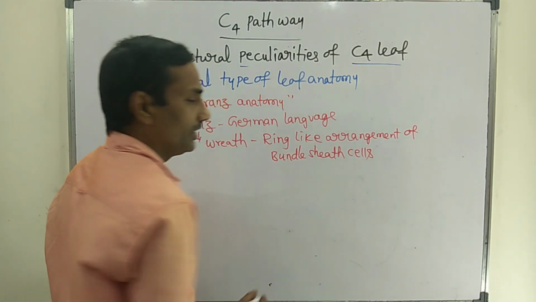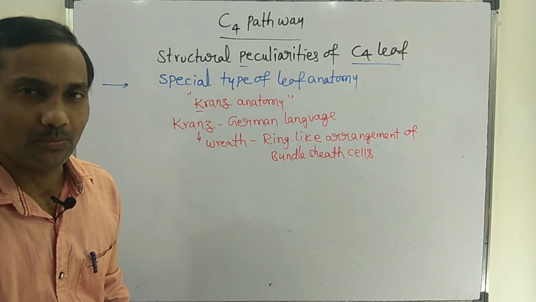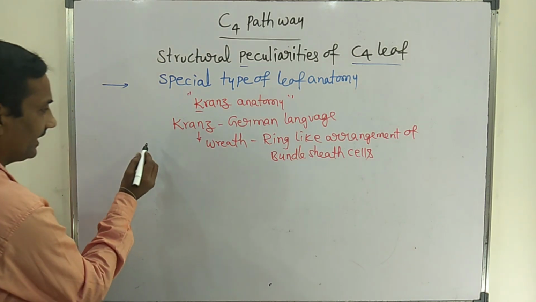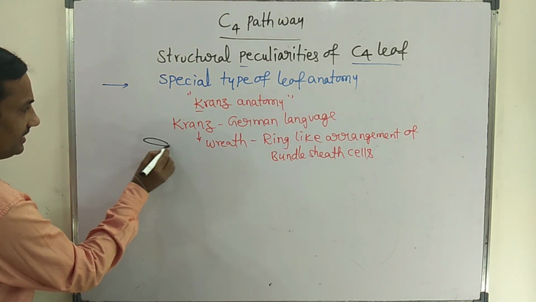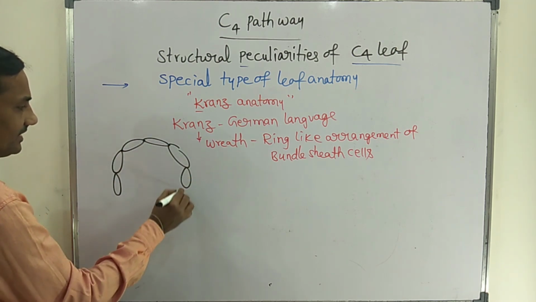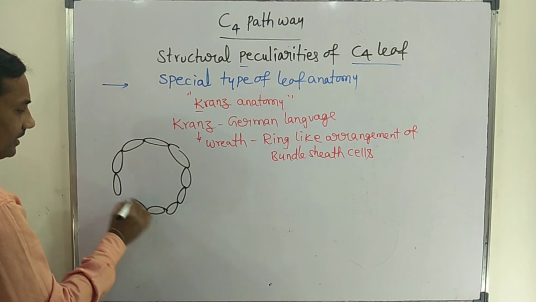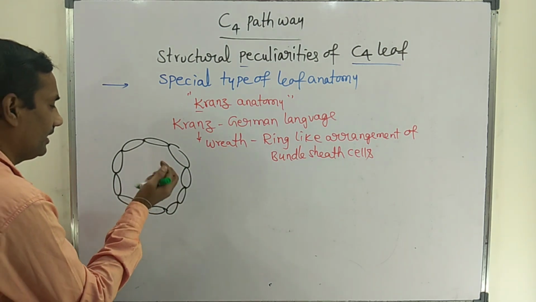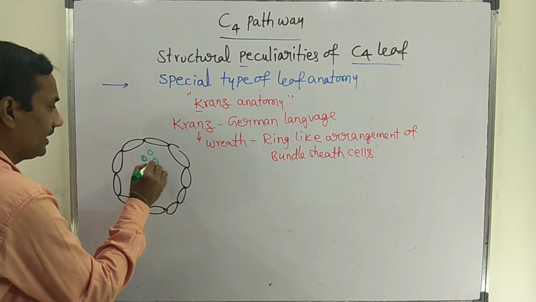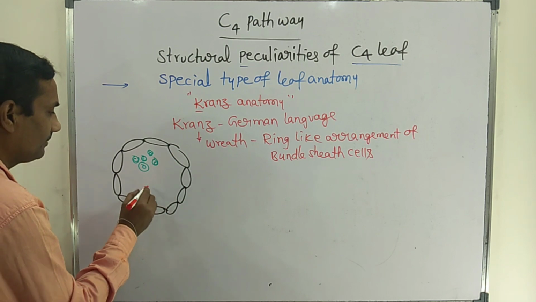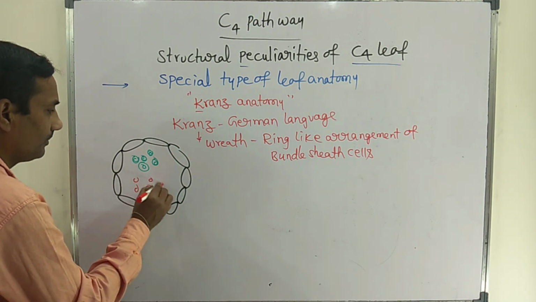This ring-like arrangement of bundle sheath cells is the unique feature of C4 plants. The bundle sheath cells are arranged like a ring, and all the bundle sheath cells are larger in size. In the bundle sheath, the xylem tissue can be found towards the upper epidermis, and the phloem can also be observed.